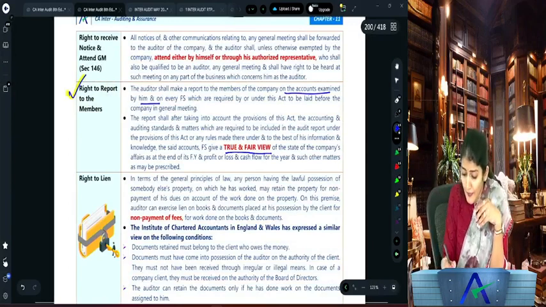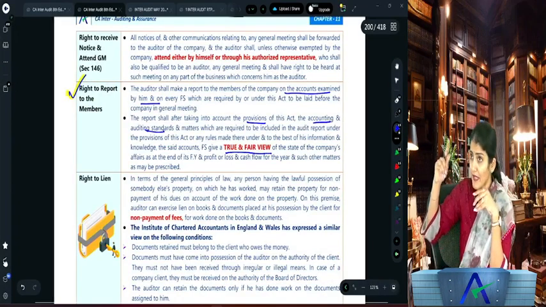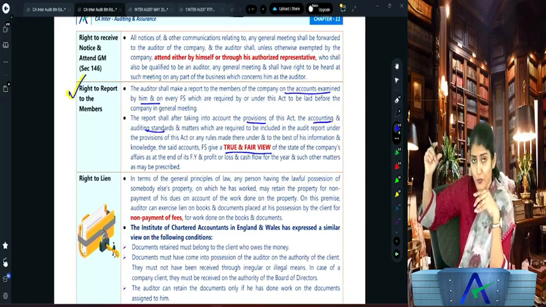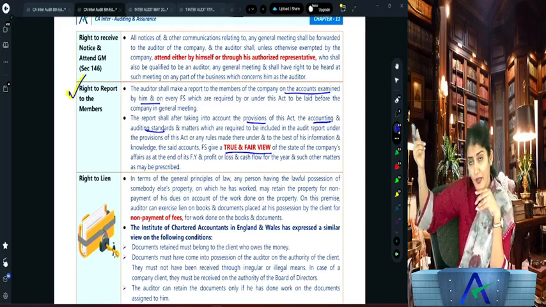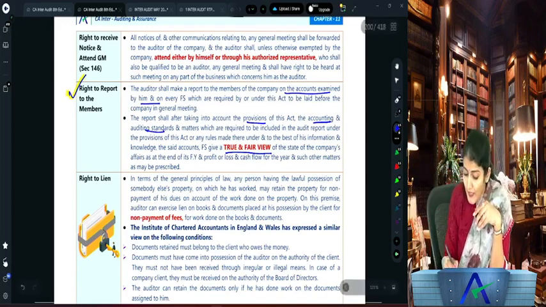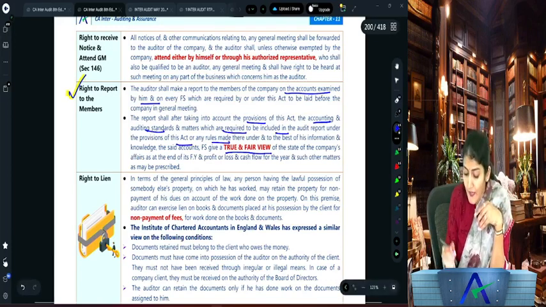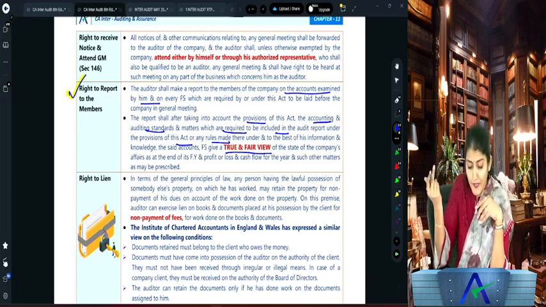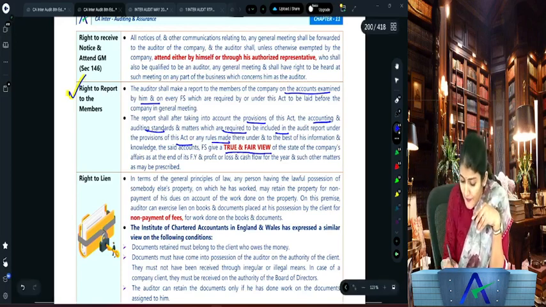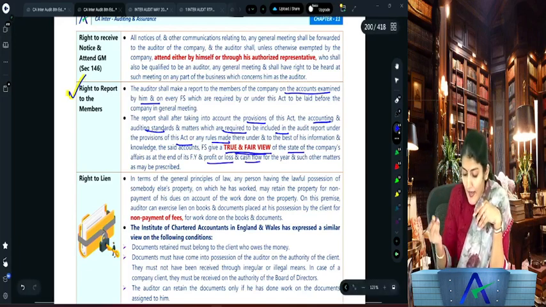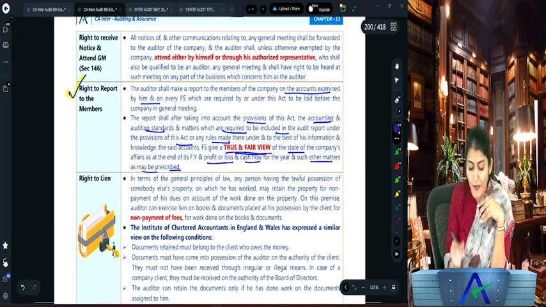The report after taking into account the provisions of the Act, the accounting and the auditing standards. Do you know accounting standards and auditing standards? Yes, AS and SA. Accounting standards and the standards on auditing, matters which are required to be included in the audit report under the provisions of the Act or any rules made thereunder, and to the best of our information and knowledge, the said accounts give the true and fair view of the state of the company's affairs, its profit and loss and the cash flows and such other matters as may be prescribed. Right, so that is the right to report to the members.